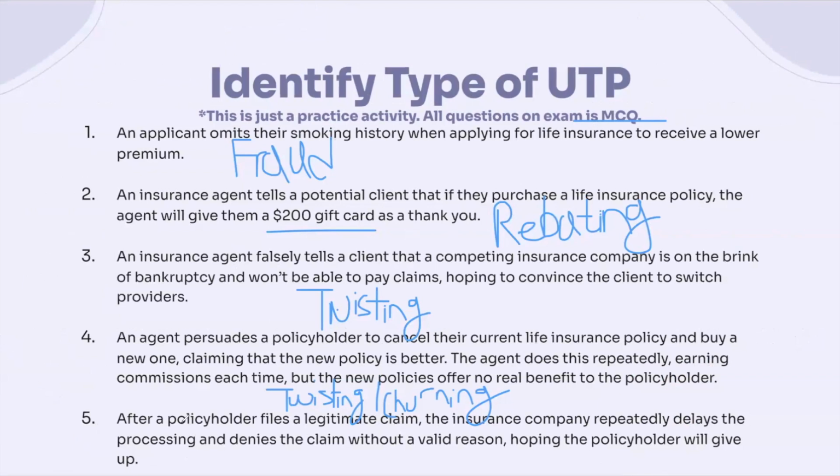And number 5, after your policyholder files a legitimate claim, the insurance company repeatedly delays processing and denies the claim without valid reason. So this is obviously going to be unfair claims practice.